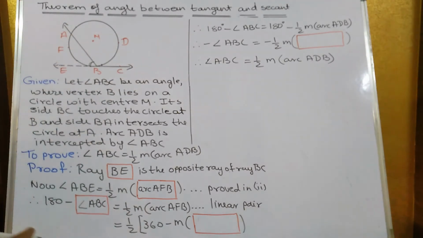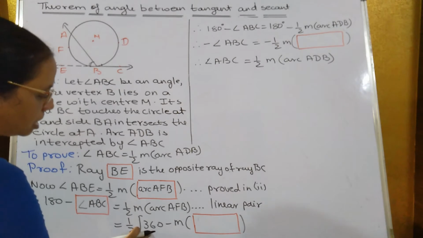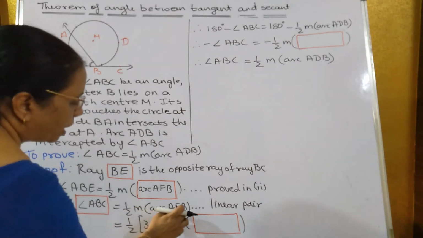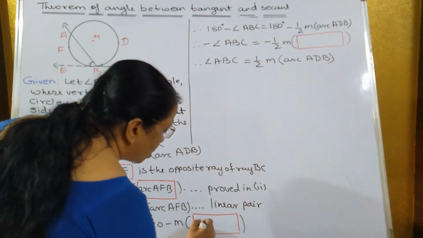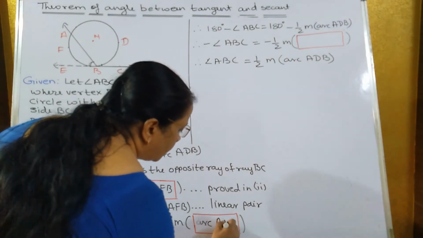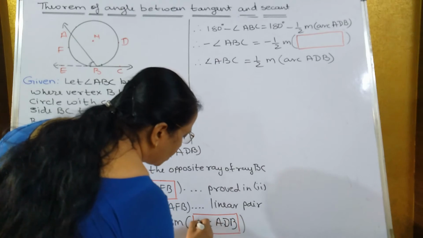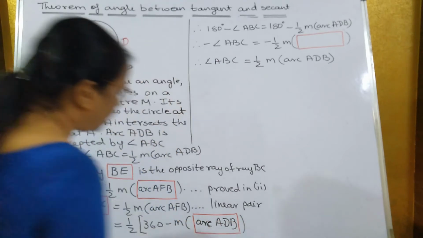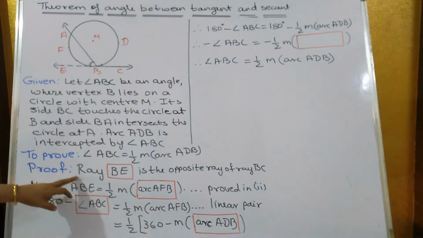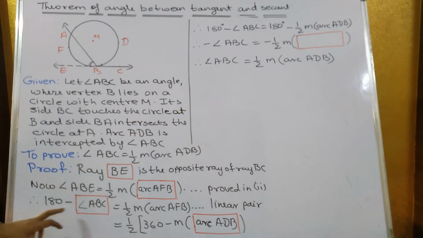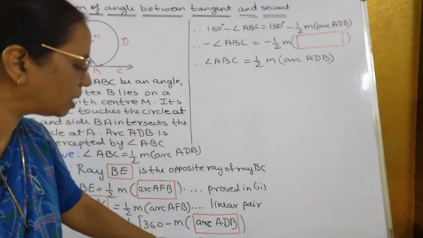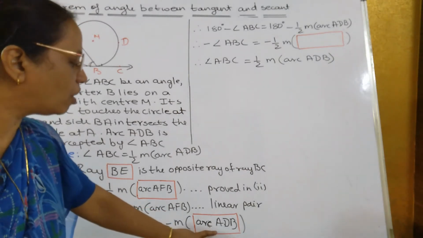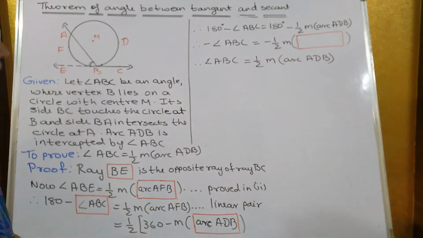So in order to get AFB from 360, I subtract measure arc ADB. In order to remove ABE, we subtracted 180 minus angle ABC, so we got angle ABC. And in order to get AFB from 360, I subtracted arc ADB. So now I have got ADB as well as angle ABC.